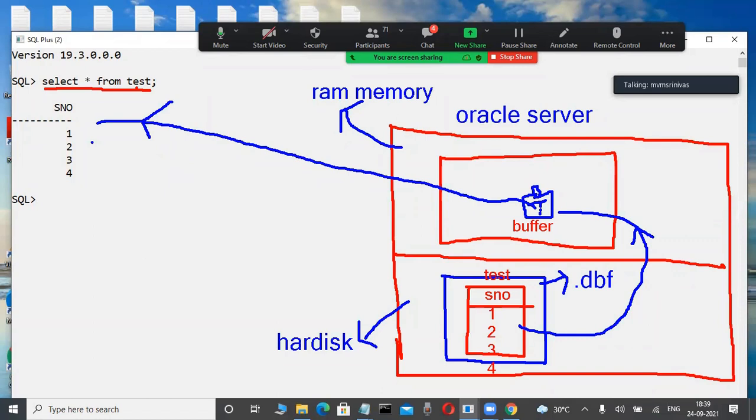Now slowly observe here. I want to change this data 1 into 5, for example. In my project, I want to change this data 1 into 5. We are performing some operation. To change data 1 into 5, in the SQL prompt, in a future Oracle course, we use the update command. Don't write it, just observe. Update means modifying the data, changing data in a table. Commands like update, delete, insert are there. Don't write it, just observe it here.